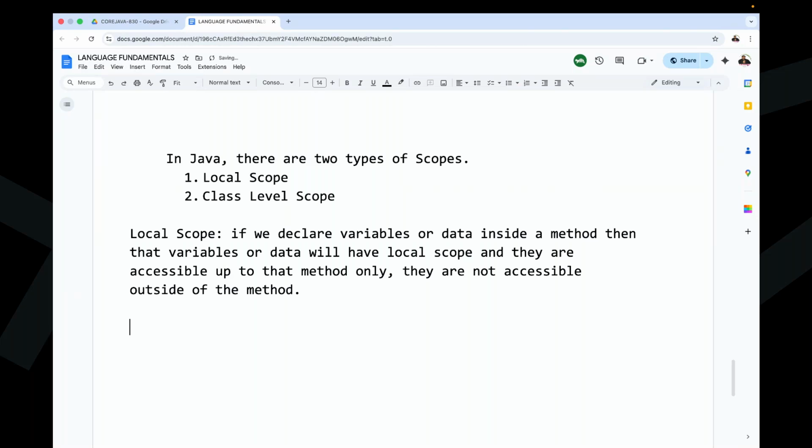Don't worry, guys, I will show the points by writing some code here. But meanwhile, understand it now. What is local scope? If we declare variables inside a method, then those variables are called local variables, and they have local scope. They're visible up to that particular method only. They're not visible outside of the respective method. Same point I've given. Next one is class level scope.